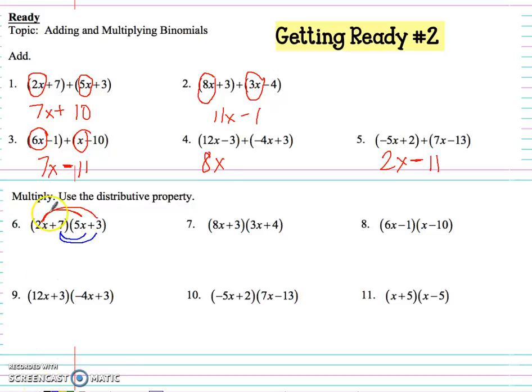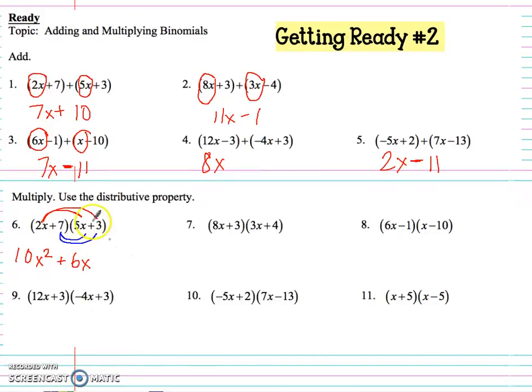So go back to my red, 2x times 5x is 10x squared, right? And 2x times 3 is 6x. I'll change it to blue. 7 times 5x would give me 35x. And 7 times 3 would give me 21, right?